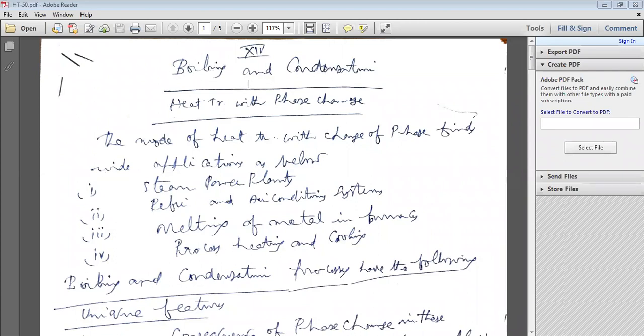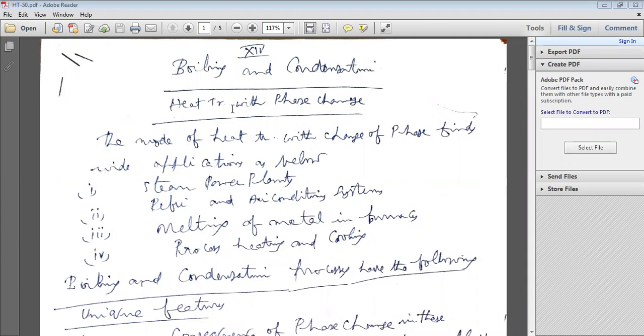In both cases, in boiling heat transfer and condensation heat transfer, there is a phase change at a constant temperature. During the latent heat of evaporation, at a constant temperature, in the case of boiling, water becomes vapor, and in the case of condensation, vapor becomes liquid. That is phase change.